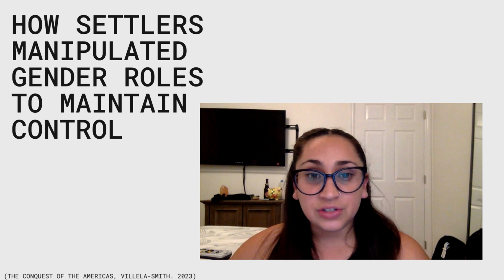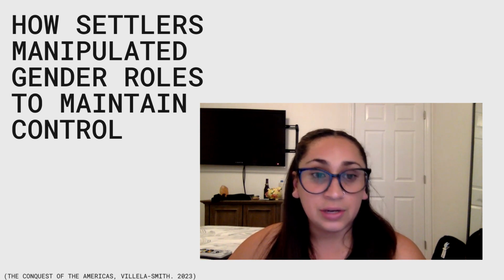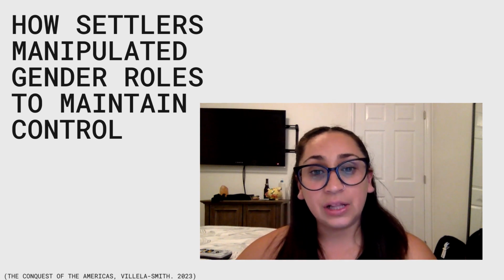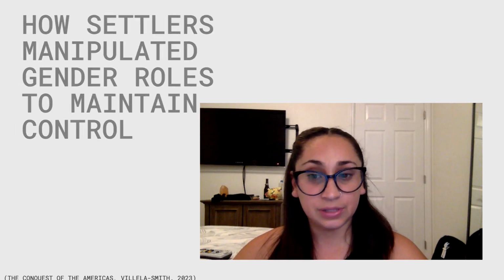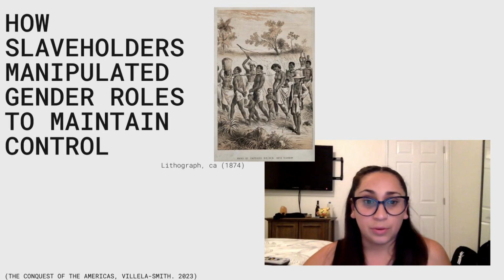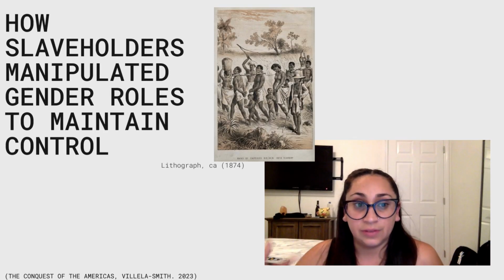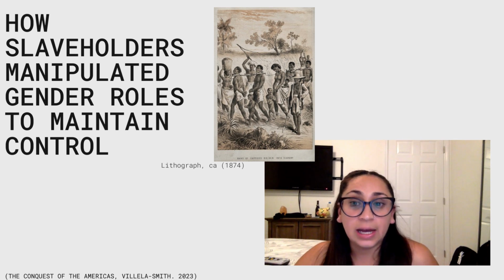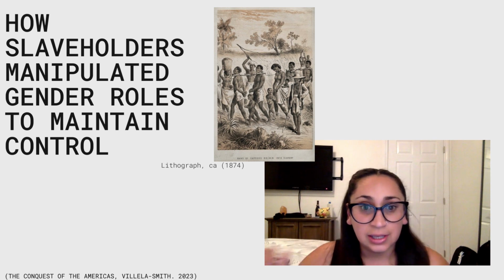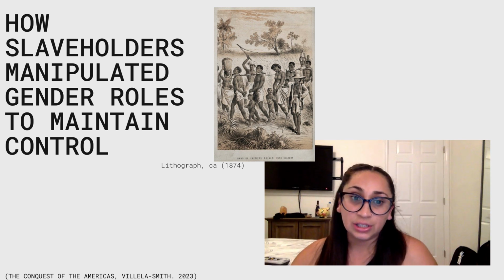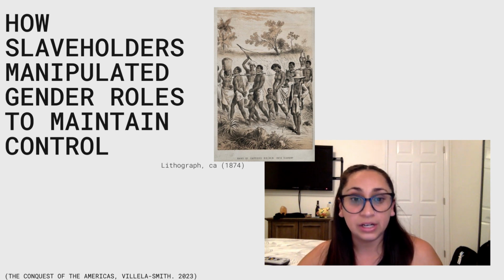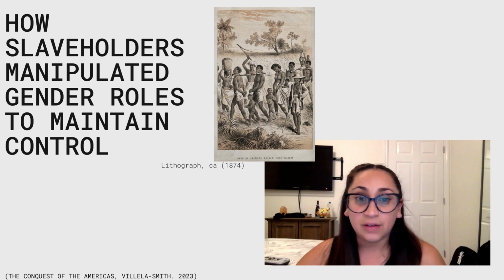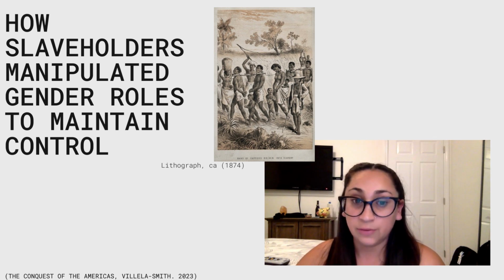The spread of Eurocentric beauty and dress standards also negatively impacted the more gender-fluid population, as they had to follow a more binary European way of dressing and presenting. Enslaved African people were also impacted negatively by the effects of the colonizers' gender roles. Enslaved women were not seen as women and were often categorized as genderless. This practice of identifying them as genderless was so they could be exploited and punished the same way as men. They were further stripped of their body autonomy and often sexually exploited by the slaveholders.